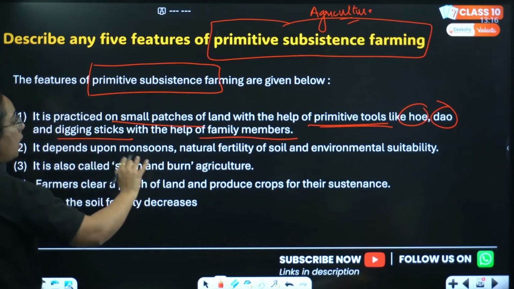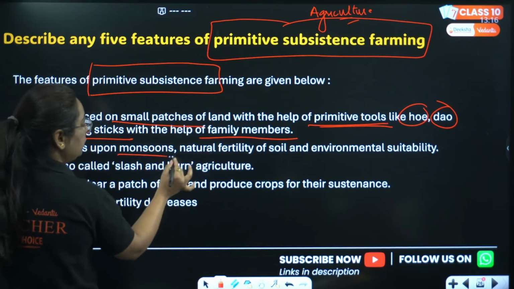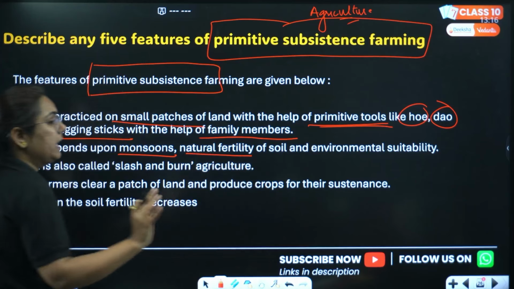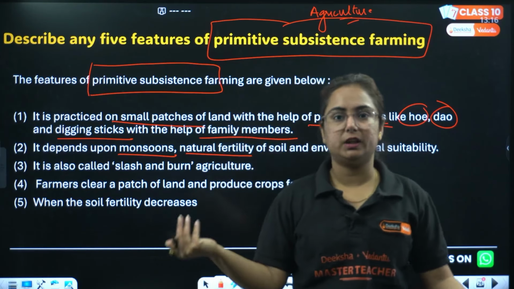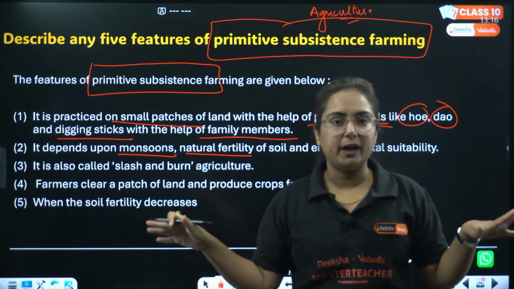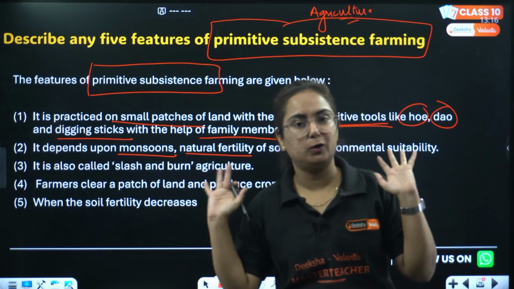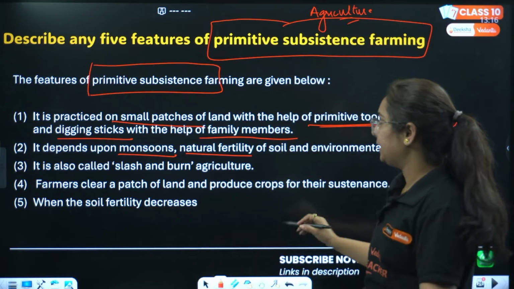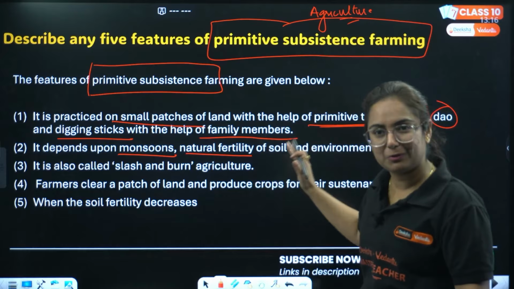So this is not labor intensive, rather it depends on monsoon and natural fertility. Nothing from outside will be added to the soil, like HYV seeds will not be used. No biochemicals, no fertilizers, nothing. Totally dependent upon the fertility of the soil. Everything was good up till here.